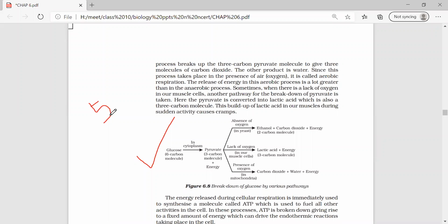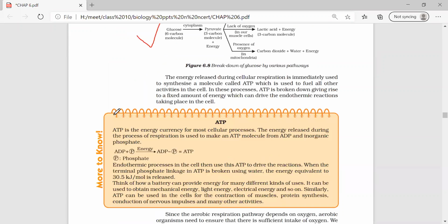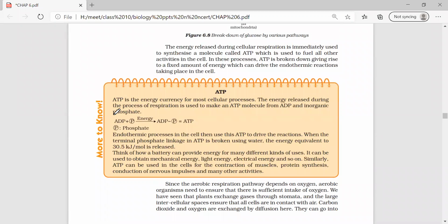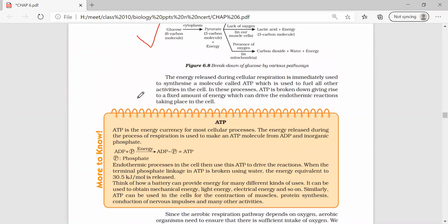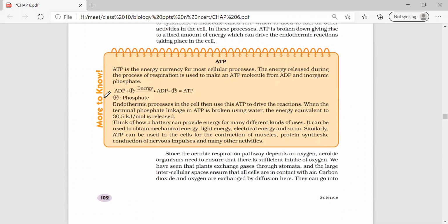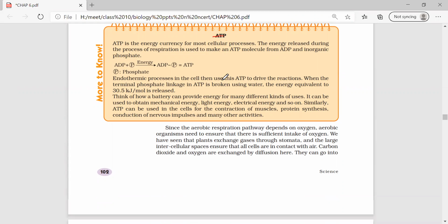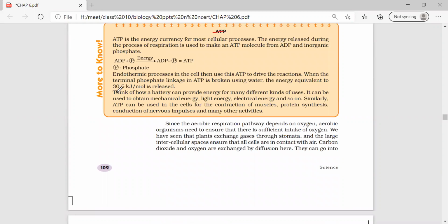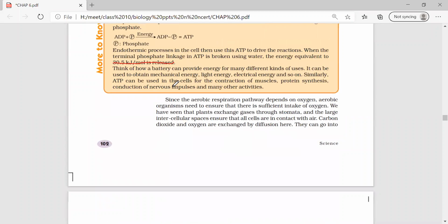Okay, ma'am. So I'm not going to explain this because this was discussed. Everything in this is very important. Do you know what ATP is? Yes, ma'am. Full form of ATP? Adenosine triphosphate. How much energy will be released? 30.5 kilojoules.